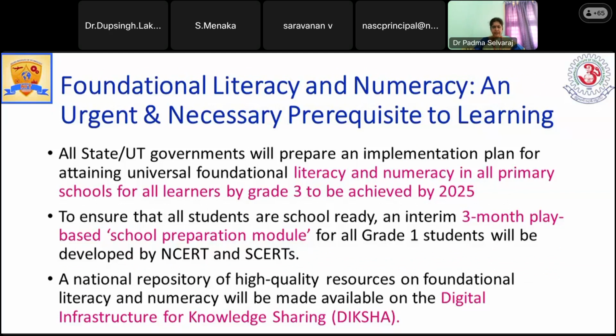In 5 minutes, a minimum of 25 words must be read by a grade 3 student, which will improve their language proficiency and vocabulary. This is the primary thing to be achieved by 2025. They are planning to achieve this by 2025. I hope they have started working on it in order to meet this.